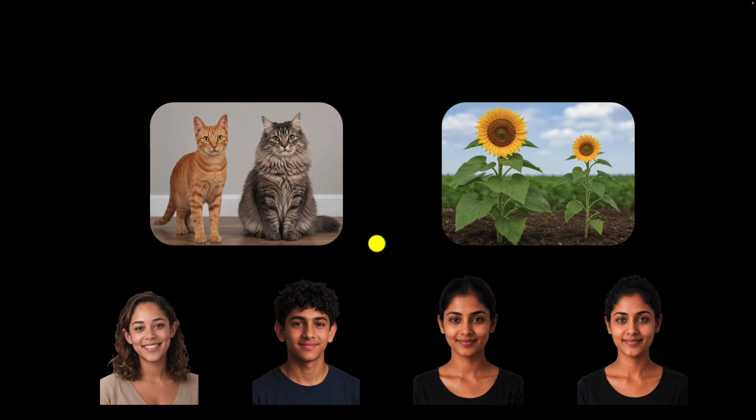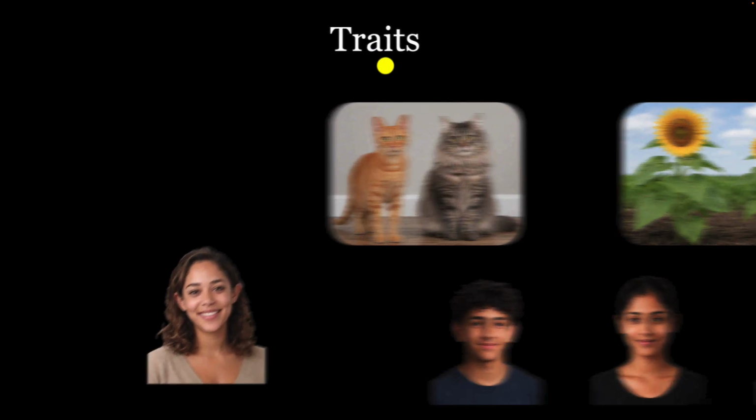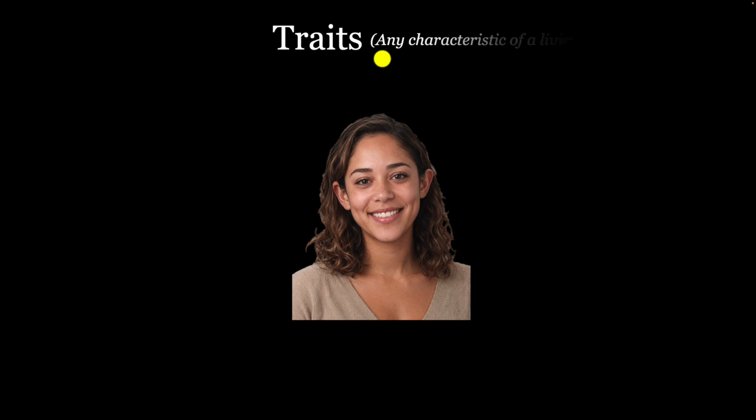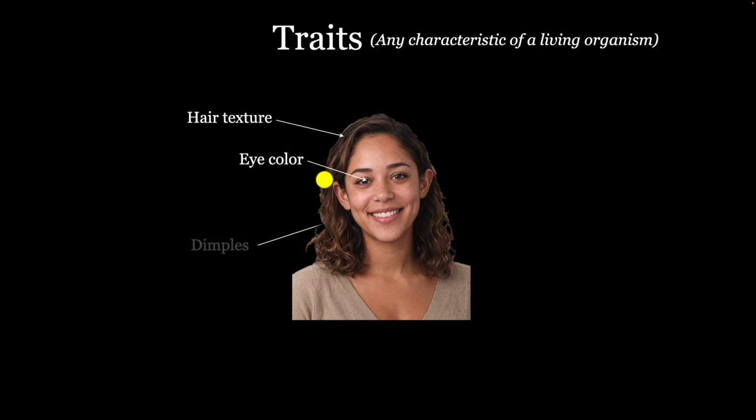But the question is, why do individuals of the same species often differ from one another? Well, to answer this, we need to understand the idea of traits. Okay, so what's a trait? Think of traits as any characteristic of a living organism. For example, in humans, traits could include eye color or hair texture or the shape of your earlobes or the fact that you have dimples and so on.